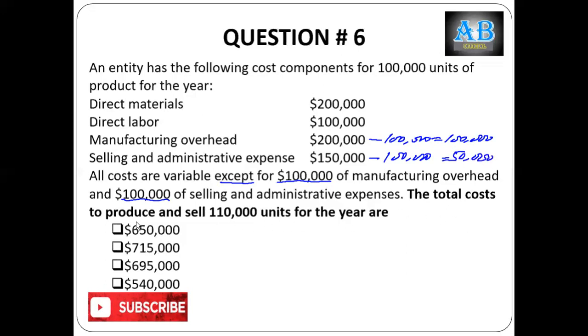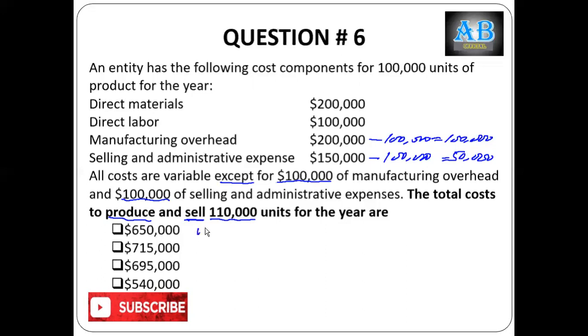The total cost to produce and sell, this is important, produce and sell. So we are supposed to add up both production costs as well as selling cost for the year, if the activity level is 110,000. So first of all, we are supposed to calculate variable cost per unit.